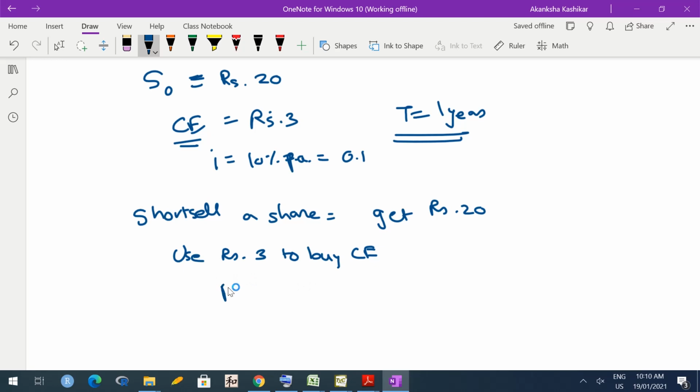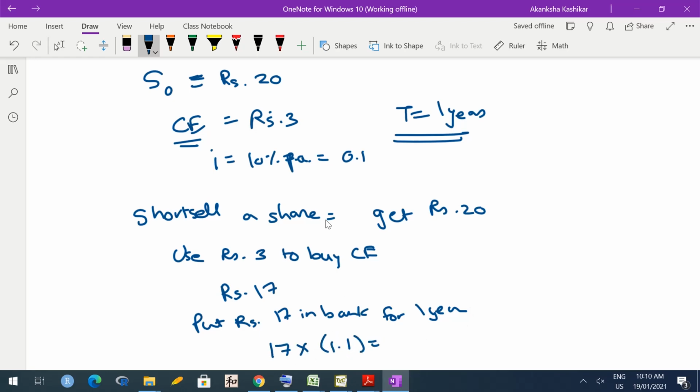So how much money is remaining? 17 rupees is remaining. So put these 17 rupees in the bank for 1 year, because now you are not going to need them immediately. You are going to need them at the end of 1 year to buy back the share. So 17 rupees in the bank in 1 year becomes 17 into 1.1, because we are assuming a 10% interest rate.